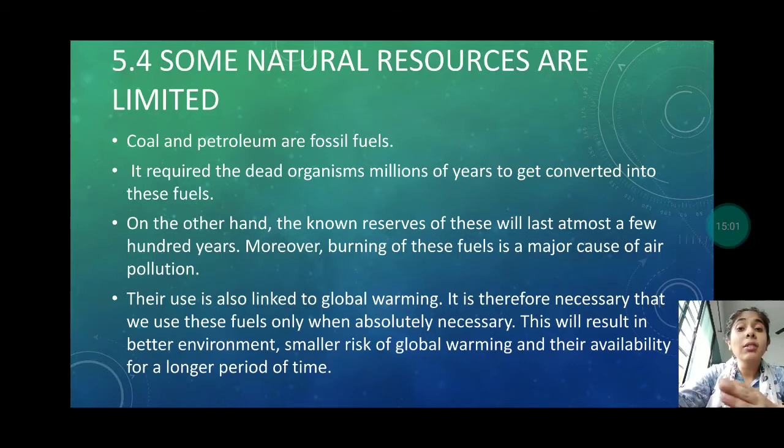That's why scientists are moving towards electric options, so electric cars, electric mopeds. This is the big reason to convert to electric things. As the consumption of coal and petroleum gets lower, we will have them for more years, and the pollution will get less. Their use is also linked to global warming. It is therefore necessary that we use these fuels only when absolutely necessary.